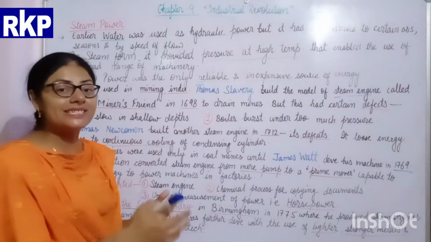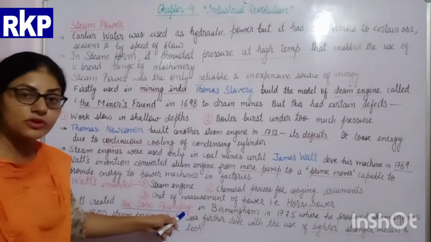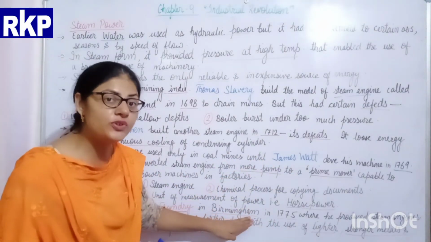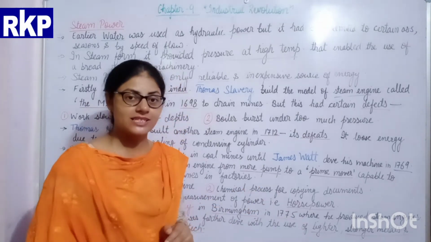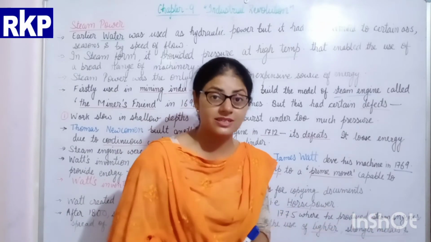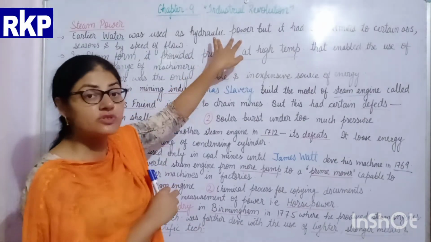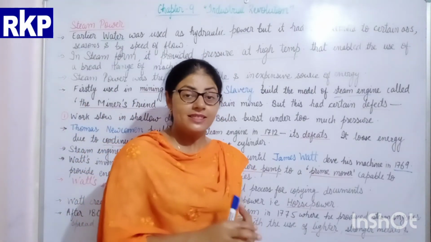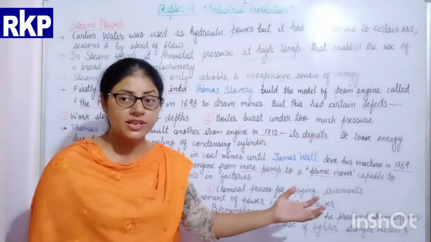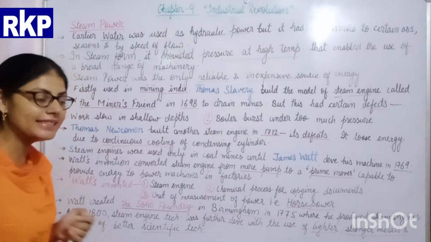After making all these inventions, James Watt created Soho Foundry. Soho Foundry was like a factory in the city of Birmingham in the UK in 1776, where he started producing a large number of steam engines. These steam engines totally replaced the hydraulic power which was used earlier in England. After the invention of this new kind of steam engine by James Watt, hydraulic power was totally replaced by steam power in England.